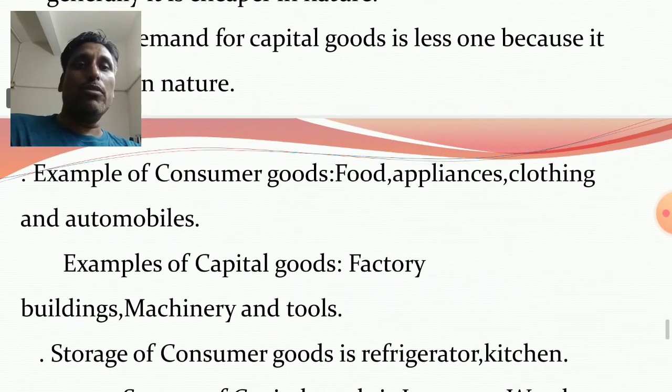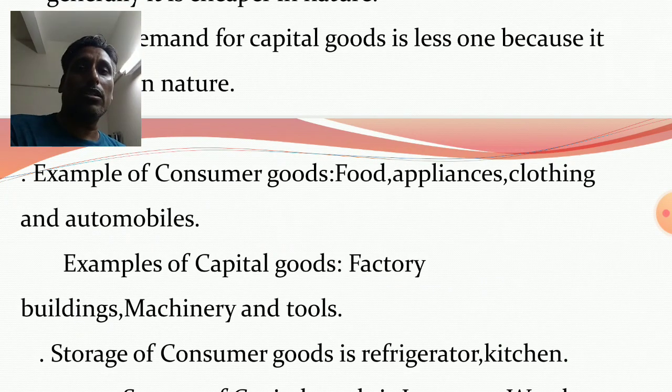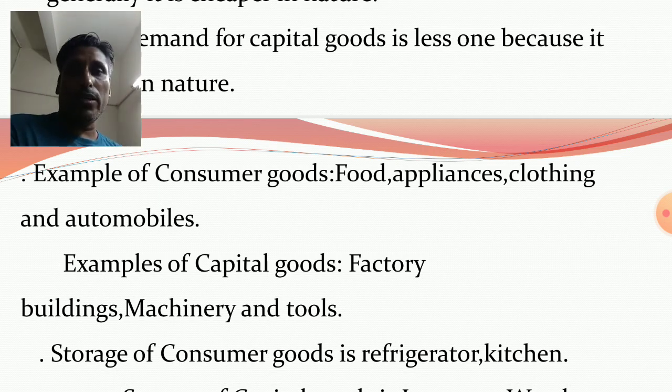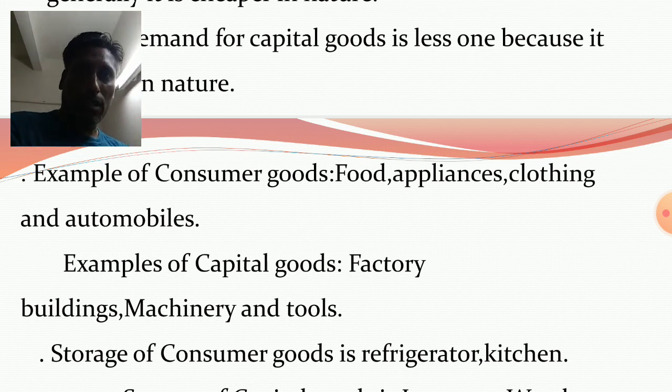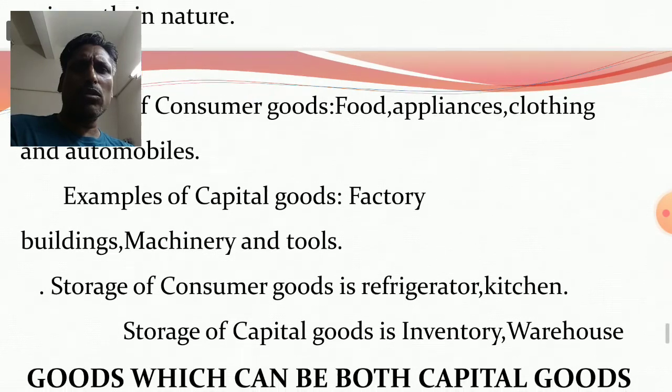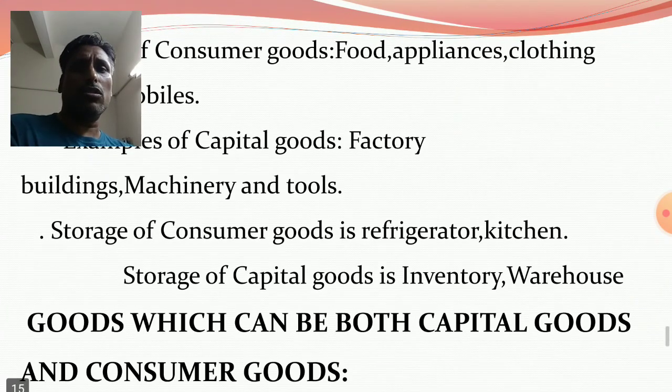Examples of consumer goods: food, appliances, clothing and automobiles. Basically, in the household sector, these food items, appliances, clothing and automobiles are used by the family members to fulfill their needs. Examples of capital goods: factory buildings, machinery and tools.